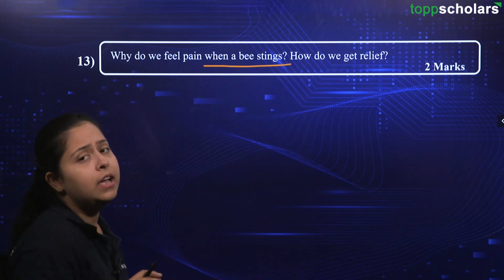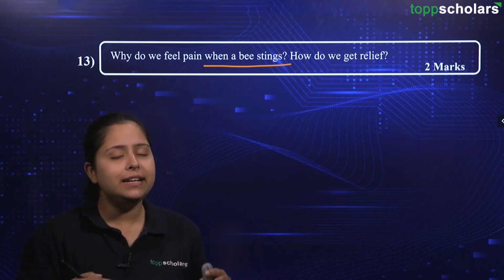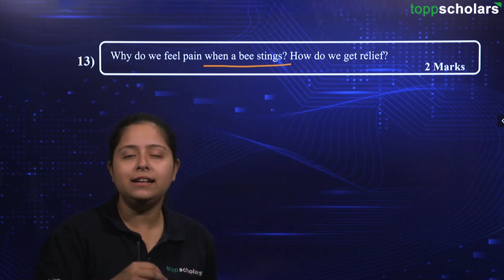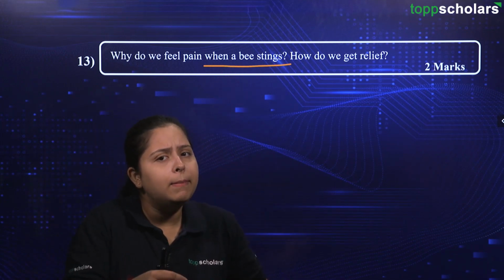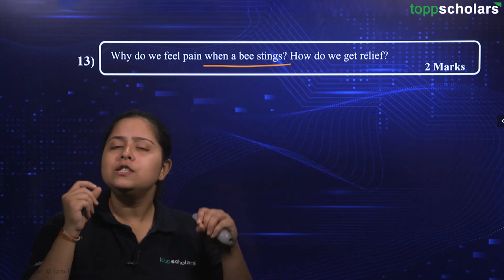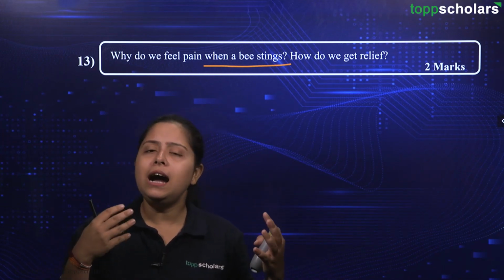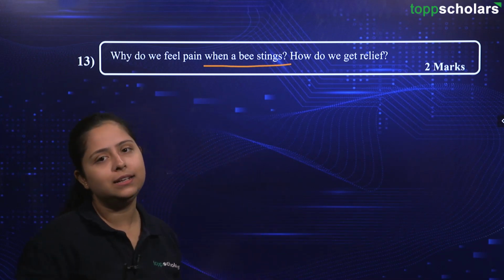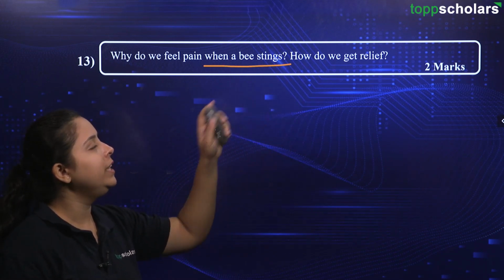How do we get relief? Now remember students, these questions are coming from the events that are present in the chapter. Like the pH in your stomach, that is HCl creating an acidic environment, right? Then this bee sting will create an acidic compound, which will give you the pain. So you can relate that these acids and bases are present in our day-to-day life. You just need to correlate it and then you can answer the questions very easily. Okay, so here it is asked, how do we get relief?